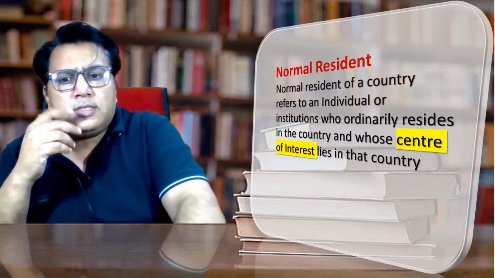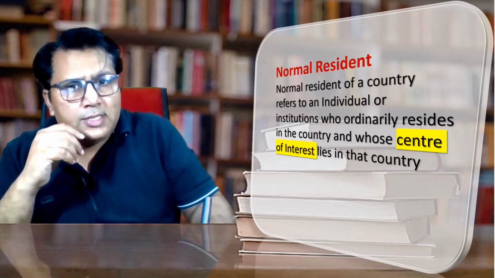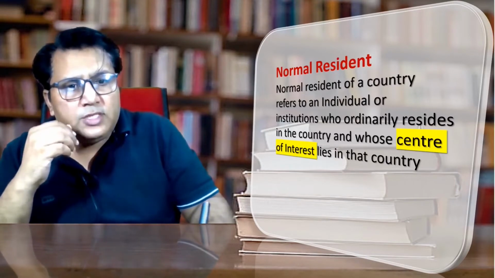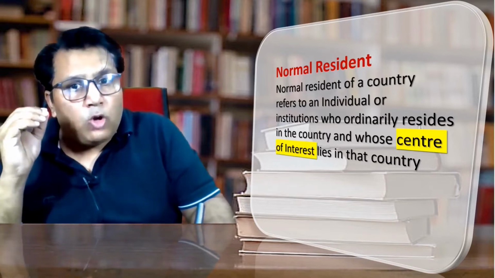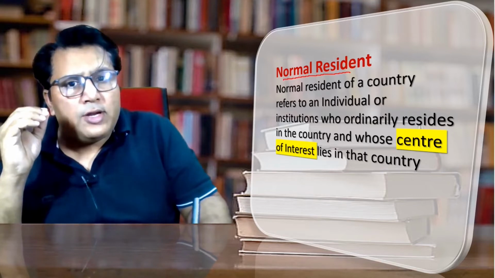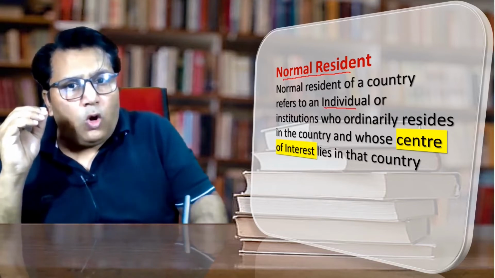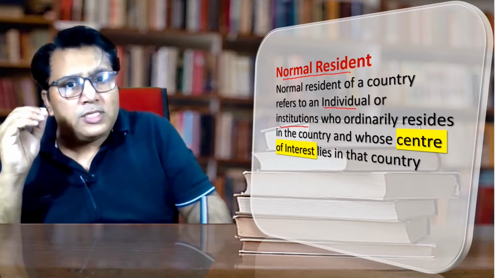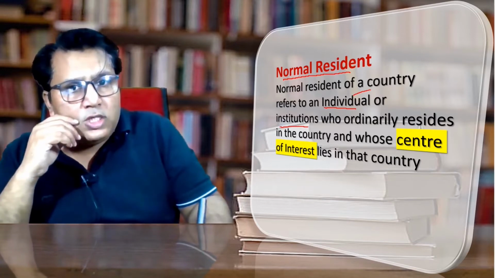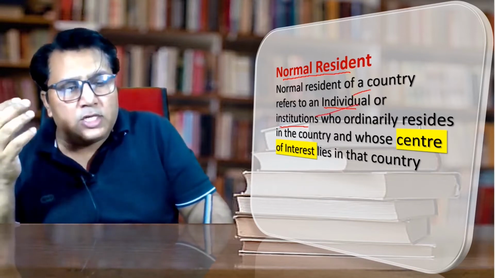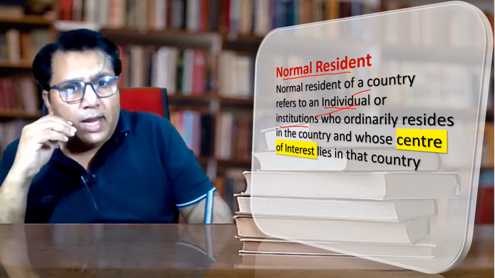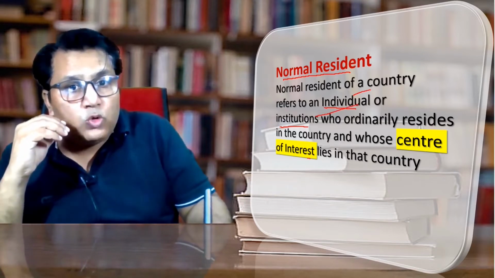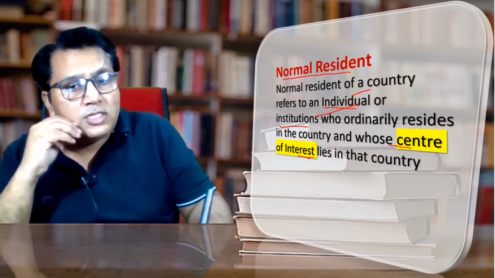Now let us discuss the next important thing, that is the normal resident. In the definition we have seen national income is the sum total of the factor income earned by the normal resident. Who is the normal resident? A normal resident of a country refers to an individual or an institution. This normal resident might be Ram, Shyam, Mohan, or might be a partnership firm or HUF, who ordinarily resides in the country and whose center of interest lies in the country.